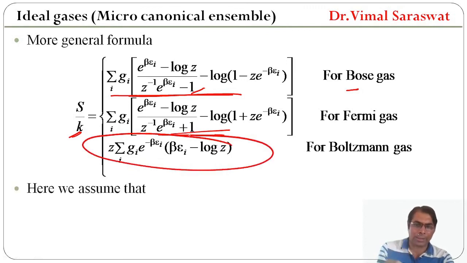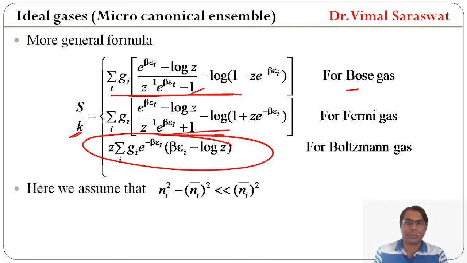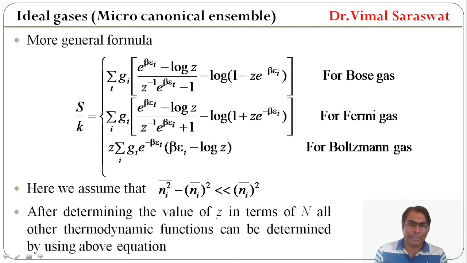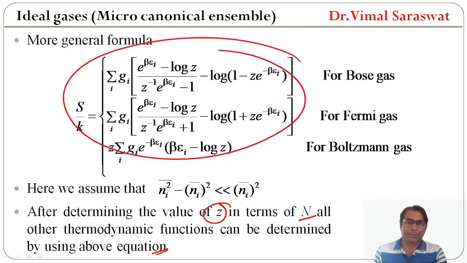Here we assume that ni square bar minus a square of ni bar is very much less than a square of ni bar. After determining the value of z in terms of n, all other thermodynamic functions can be determined by using above equation. Which equation? This equation.